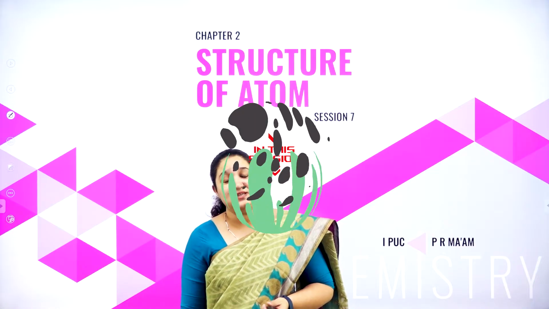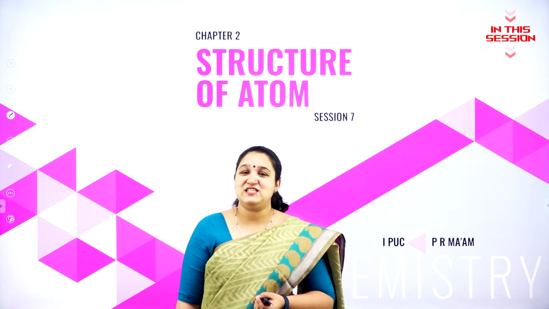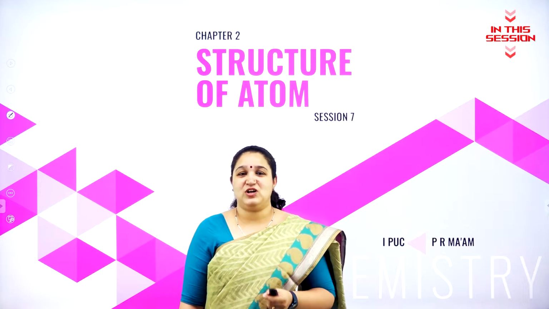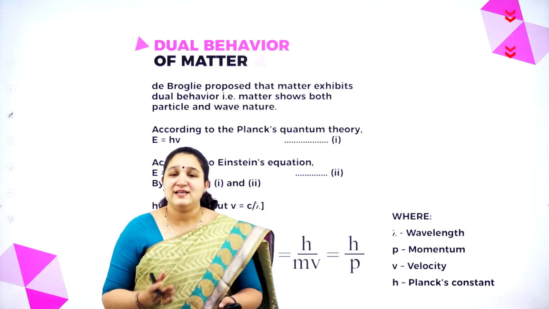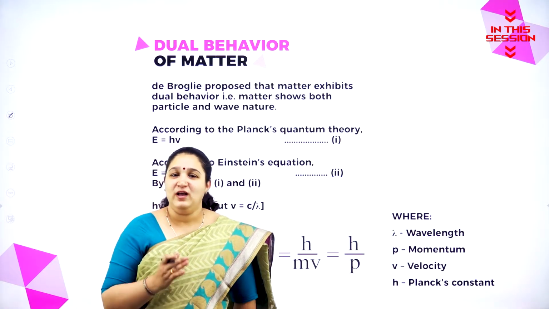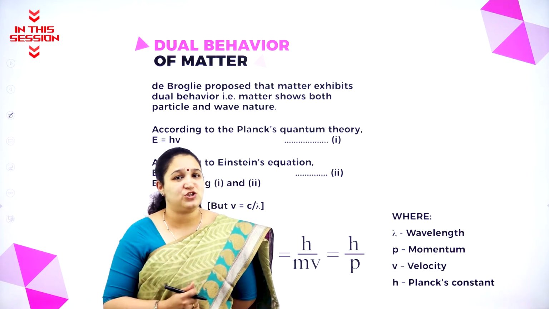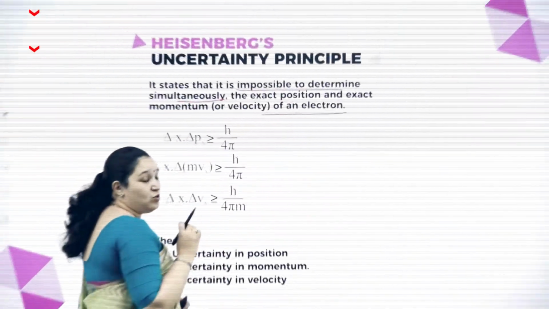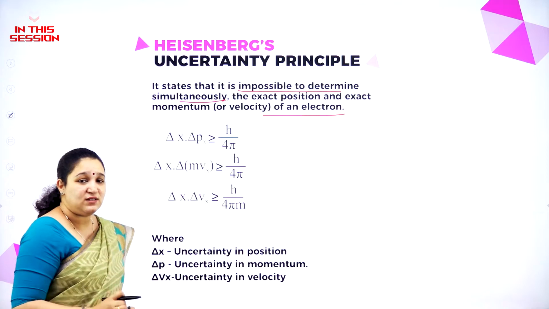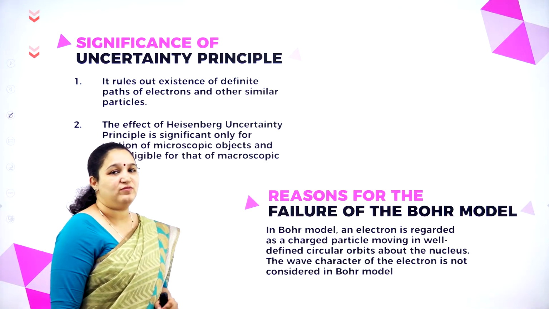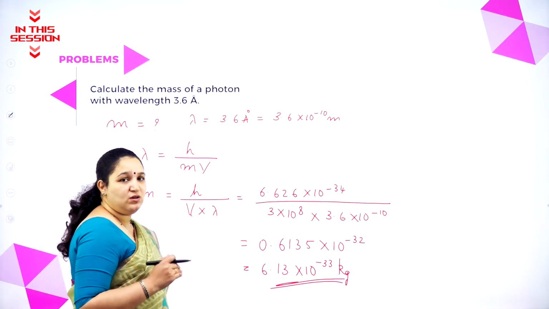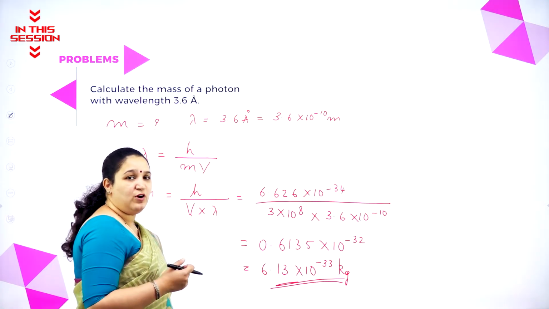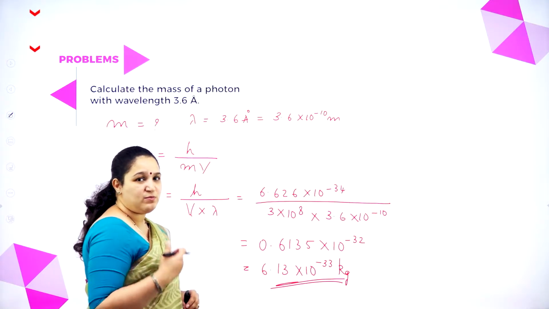Hello my dear students, welcome back to the 7th session on the chapter Structure of Atom. Last class I had explained to you all about some of the limitations of Bohr's atomic model. So what does Heisenberg's uncertainty principle state? So what is the significance of uncertainty principle? So how are the marks going to be allotted for such numericals if it comes for your exam?